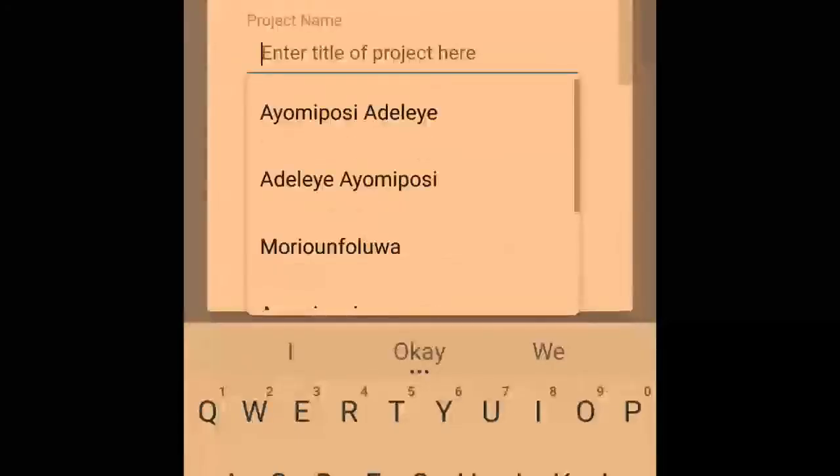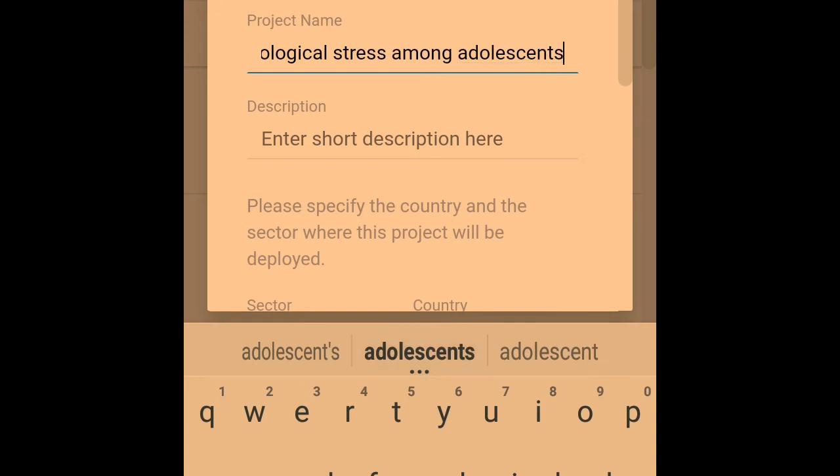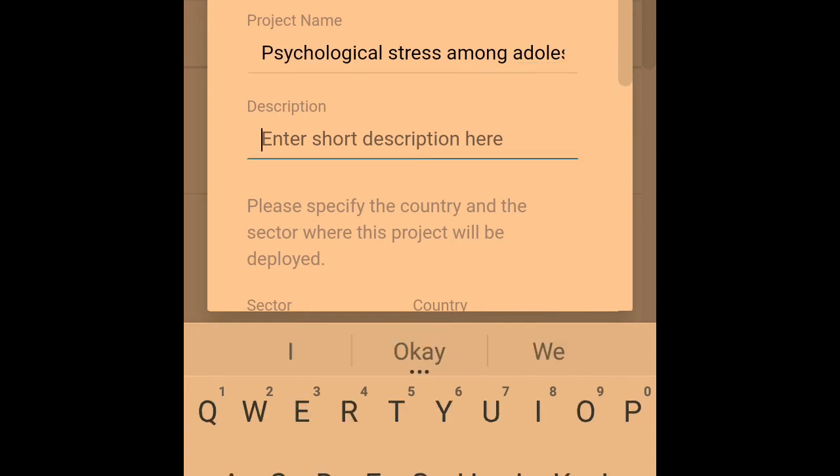Psychological stress among adolescents. Okay. So the description is where you add your informed consent. Informed consent is just to tell people about what you want to do, how you're intending to go about it, and why you need them to fill your form. So it's just to give a brief description about your project.